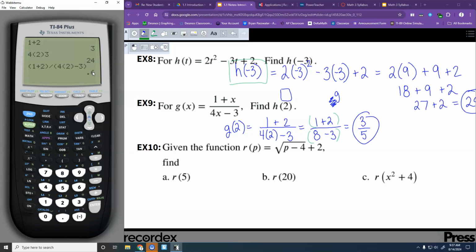So if you want to change something to a fraction in the calculator, you're going to hit Math, and then Enter, and then Enter again, and that'll change to a fraction. So Math, Enter, Enter, and it'll change it to 3/5 for you.